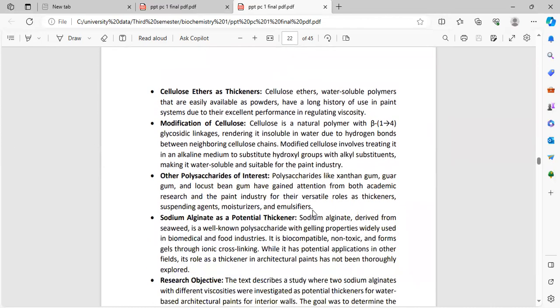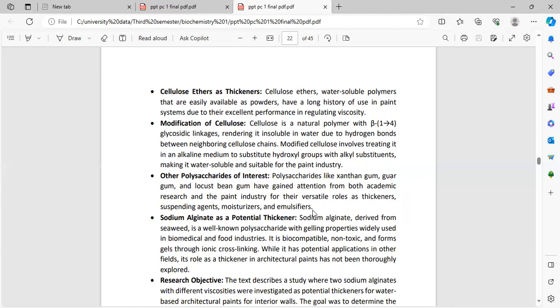Cellulose ethers as a thickener. Cellulose ether water-soluble polymers that are easily available as powder have a long history of use in paint systems due to their excellent performance in regulating viscosity. Modification of cellulose.